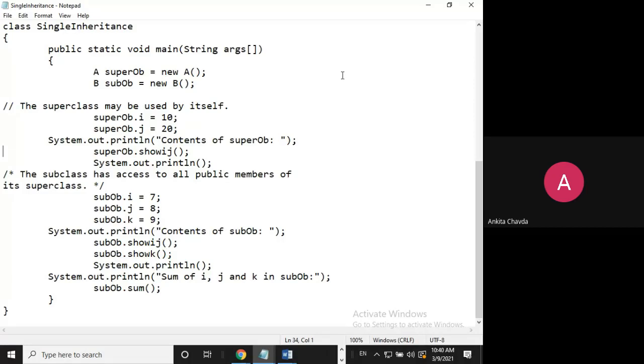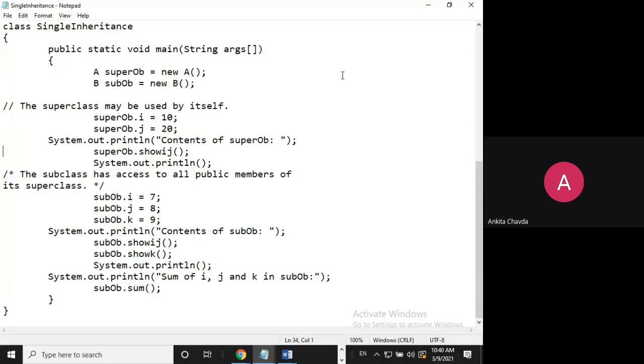So here I am creating an object of class A and an object of class B, meaning super and sub both. Now we have not given any value to our variables i and j. So first I'll initialize the values via the object of my superclass. Superclass object dot i equals 10, j equals 20, and now I'm calling the method superobject dot showij, because my superclass A was having two variables and one method. Two variables I have initialized, one method I have called.